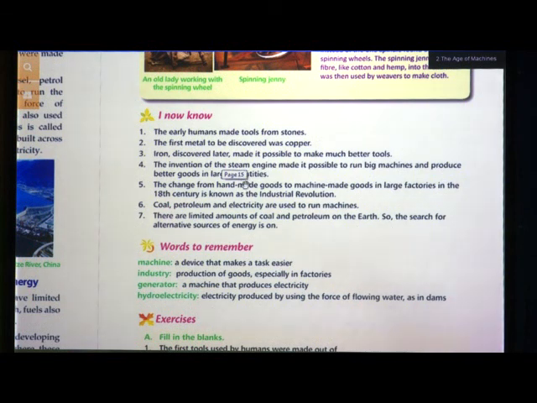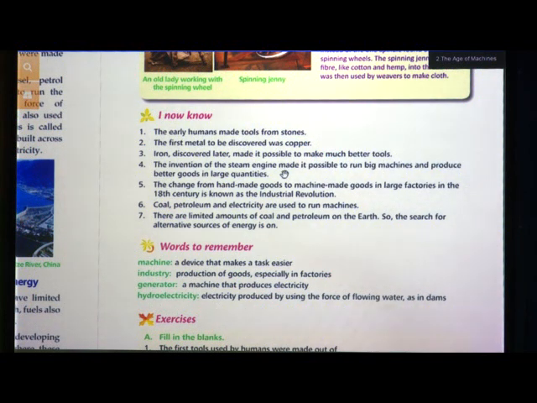The invention of the steam engine made it possible to run big machines and produce better goods in large quantities. So as the steam engine was invented, it helped in running big machines and producing good quality goods in large quantity. After the steam engine, they started with electric machines. The change from handmade goods to machine made goods in large factories in the 18th century is known as the Industrial Revolution.